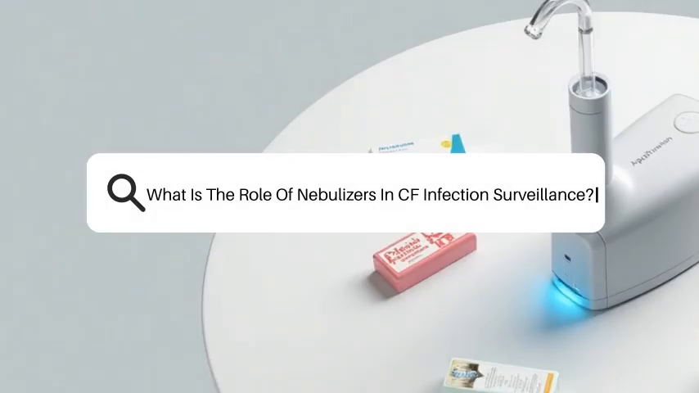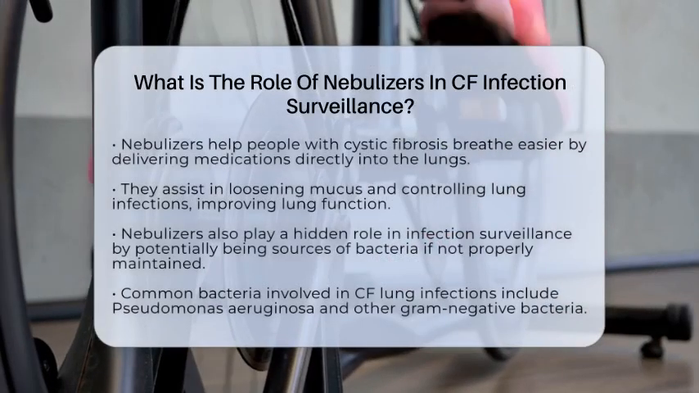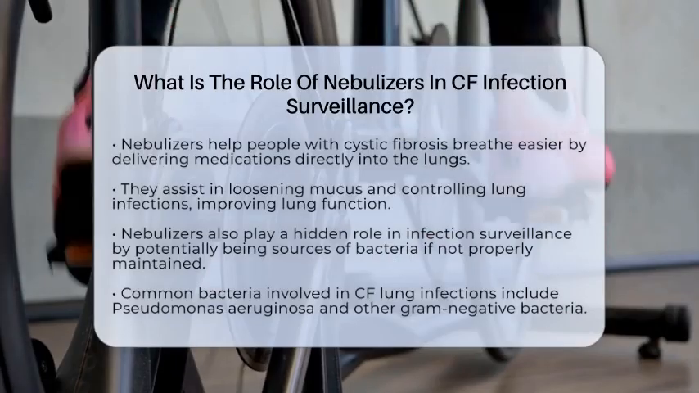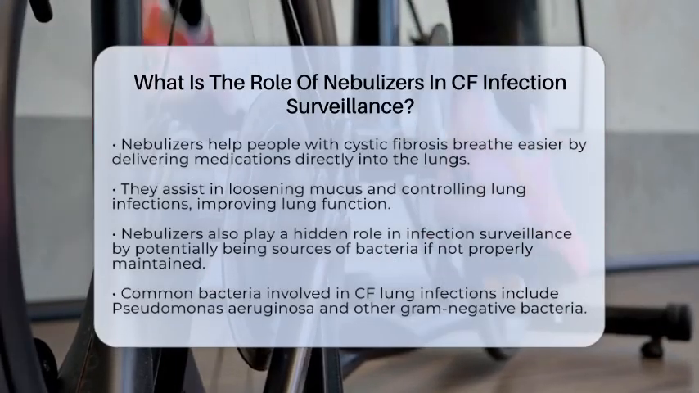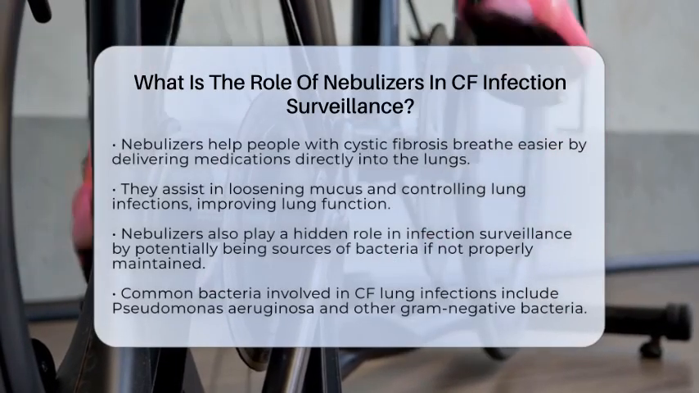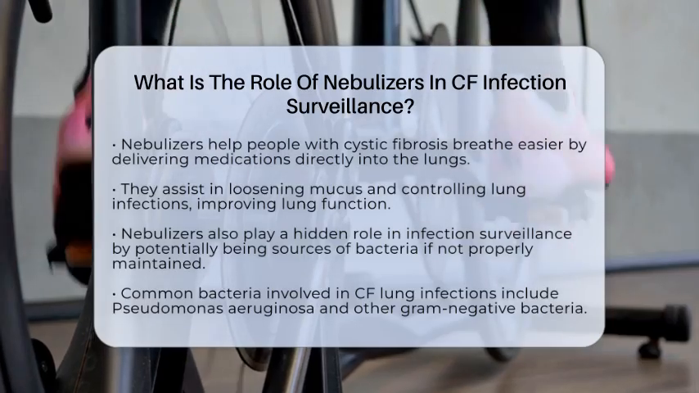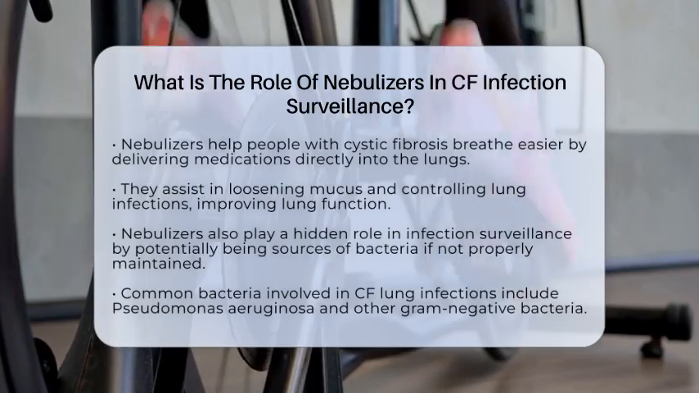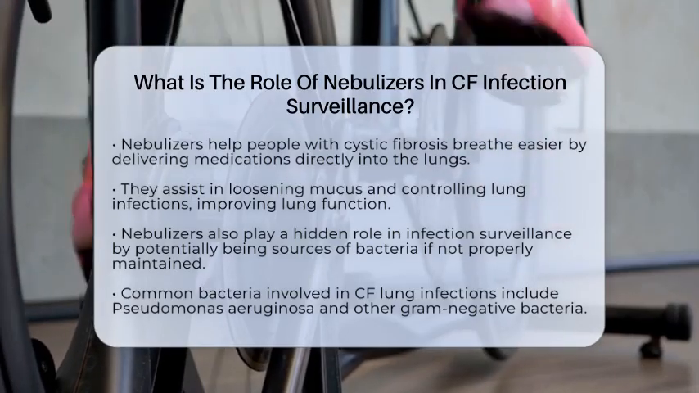What is the role of nebulizers in CF infection surveillance? Imagine a device that helps you breathe easier and fights lung infections at the same time. That's what nebulizers do for people with cystic fibrosis. They deliver medications directly into the lungs to loosen mucus and control infections. But they also have a hidden role in infection surveillance.